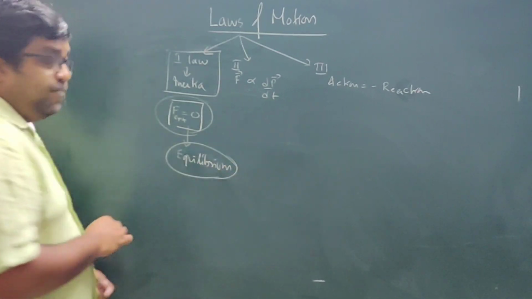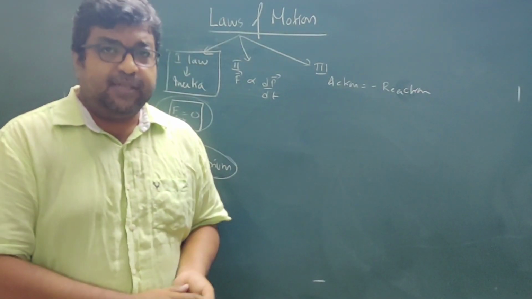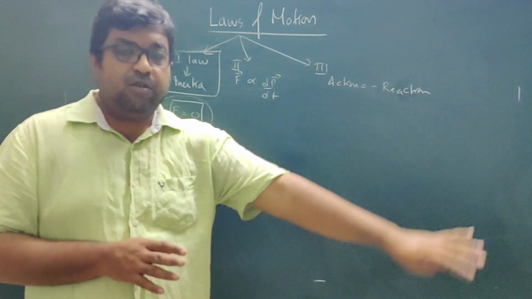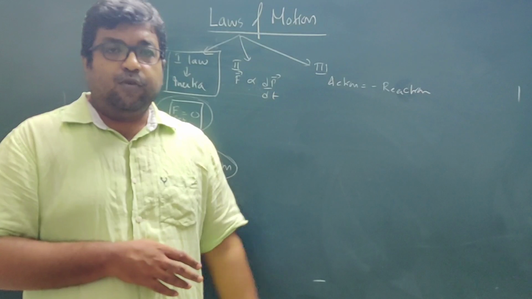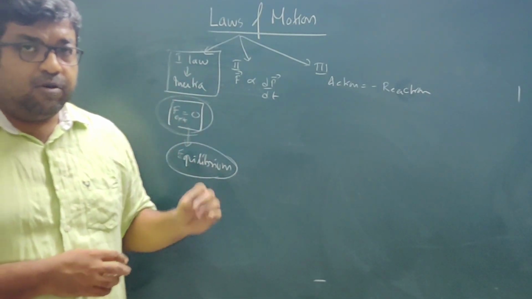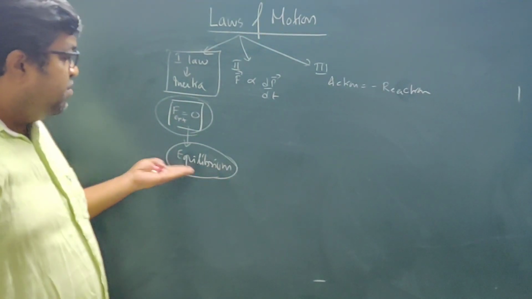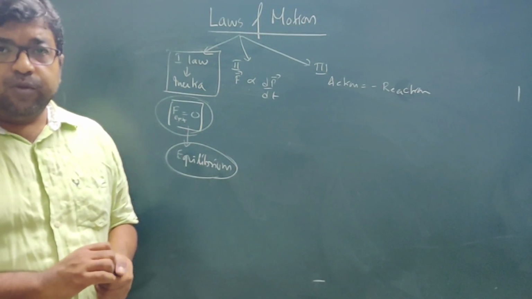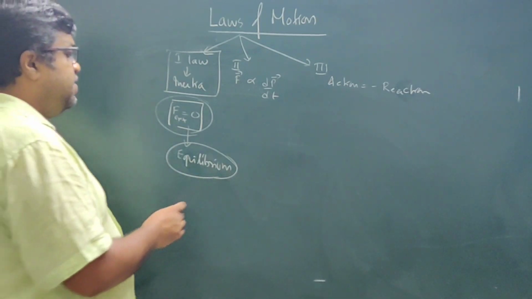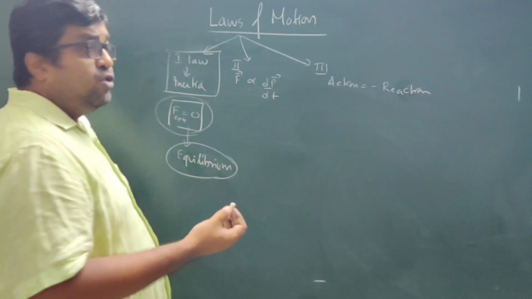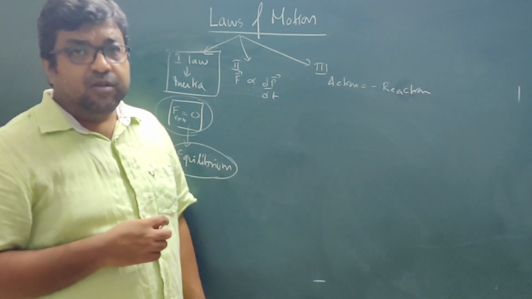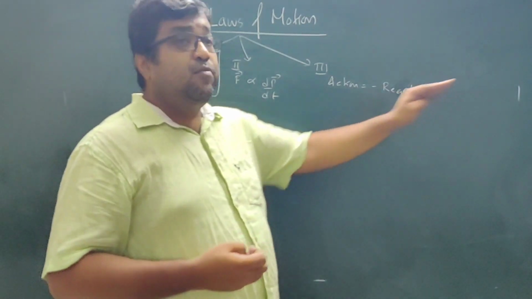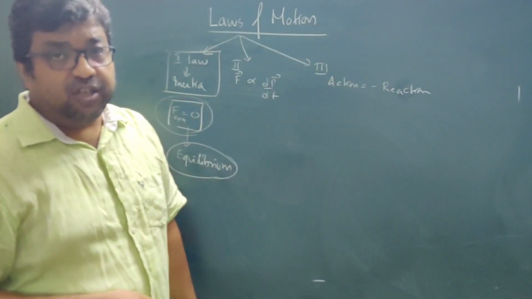The body is in equilibrium. Now, equilibrium in this chapter implies, see, we have not studied rotational motion, so we are studying the concept of force. That means we are studying translation. If the body is in equilibrium, if the net force is 0, then we can say that there is no translatory motion if the body is at rest. And if the body is in motion, it will move in translatory motion without any change in direction.